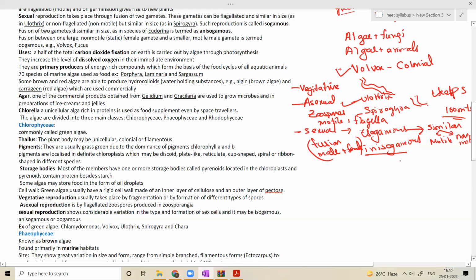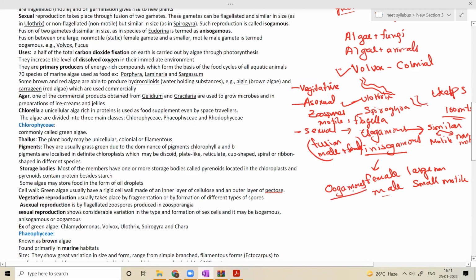If in anisogamy the female gamete is large and non-motile, and the male gamete is small and motile, then the male gamete goes to the female gamete and fuses. What is that type of fusion called? Oogamous. So anisogamy could be oogamous.